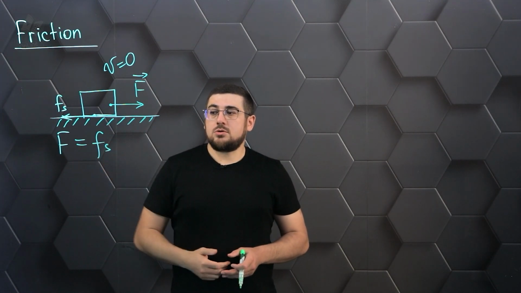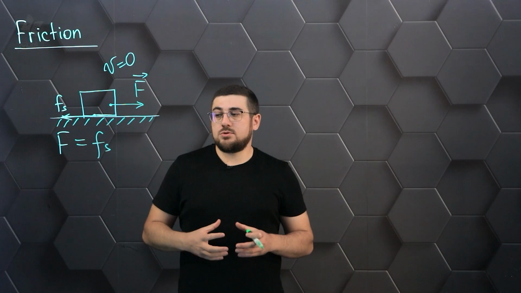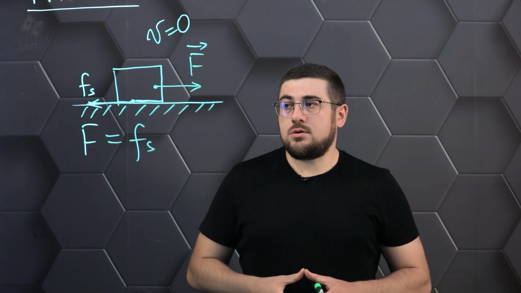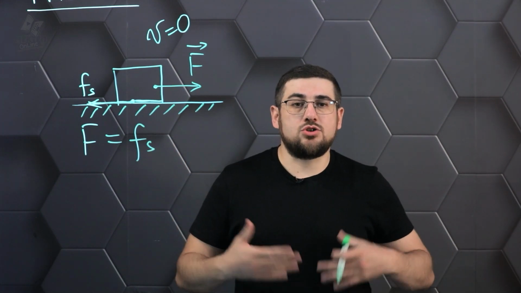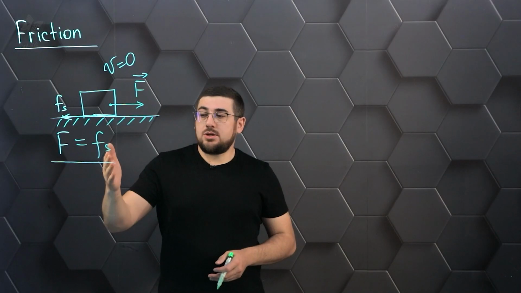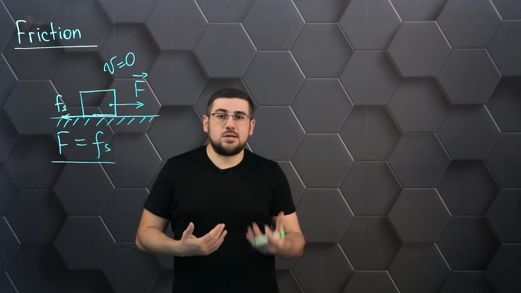In this case, we say that the friction of rest has changed into sliding friction. And at this moment of time, the rest friction force will pass smoothly into sliding friction, and here our task will be to show what the rest friction force depends on, its maximum value. That is, at each moment of time, the rest friction force will be equal to the traction force. And here we just need to know what force is acting on this object.